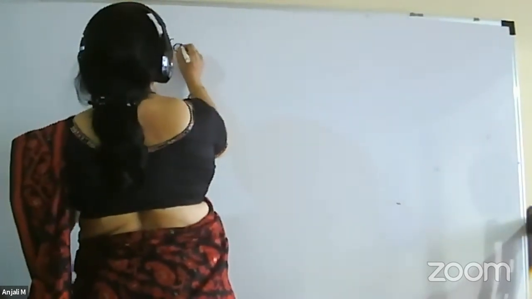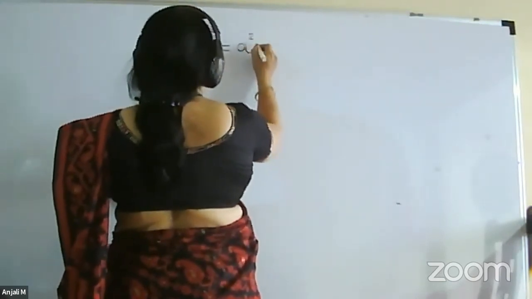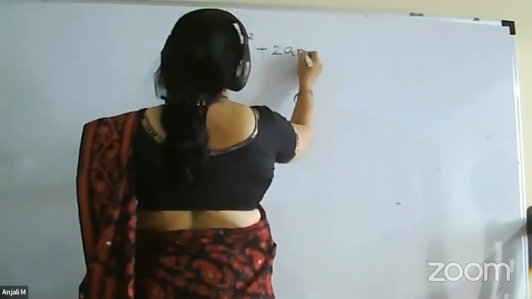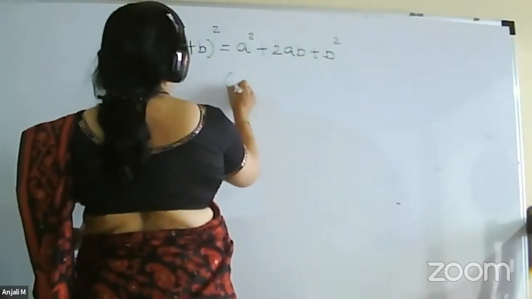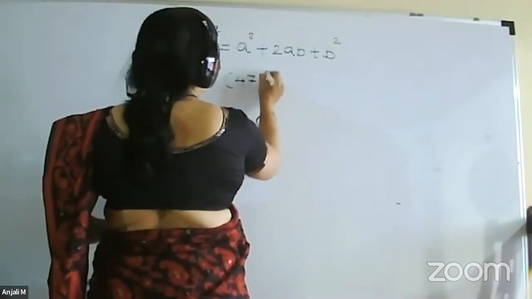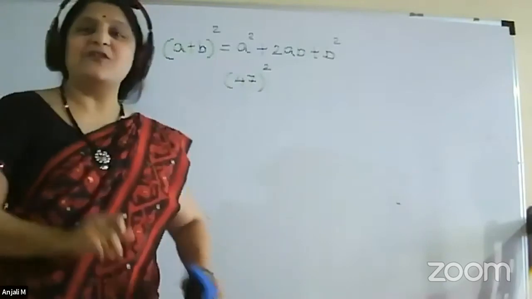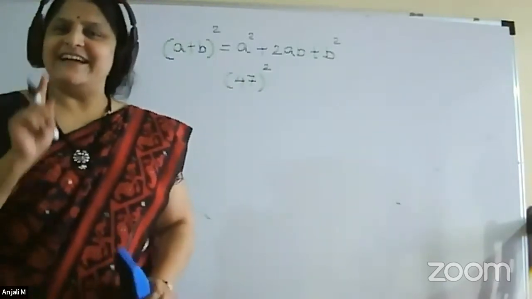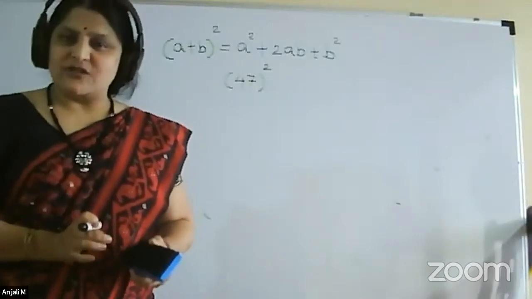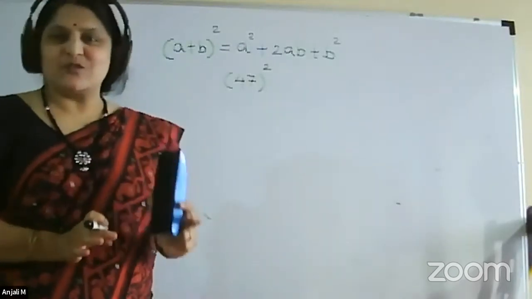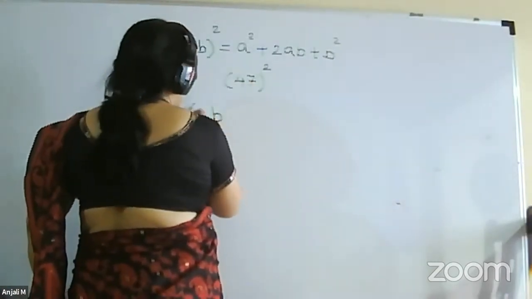The base of this method is (A plus B) square is A square plus 2AB plus B square. Now suppose our job is to find 47 square. A prerequisite for this is that you should know the squares of single-digit numbers. I think everyone should know what is 1 square, 2 square, up to 9 square.